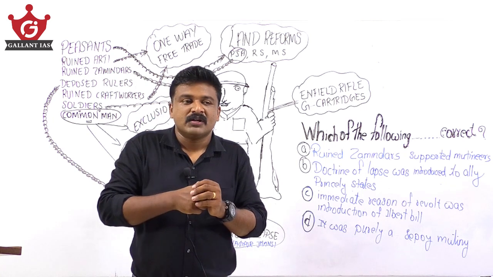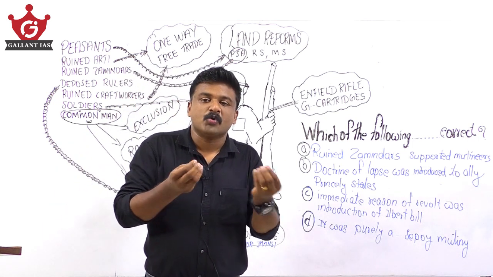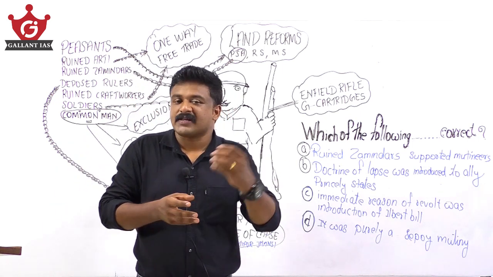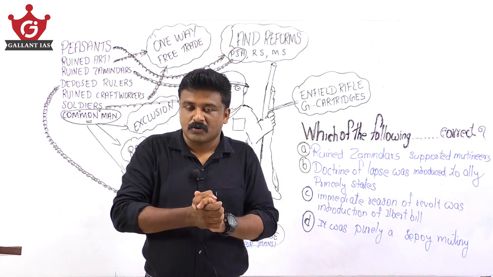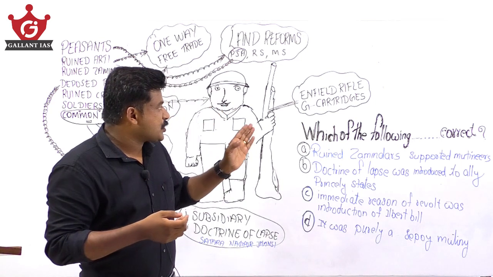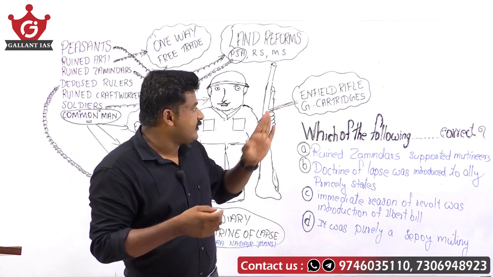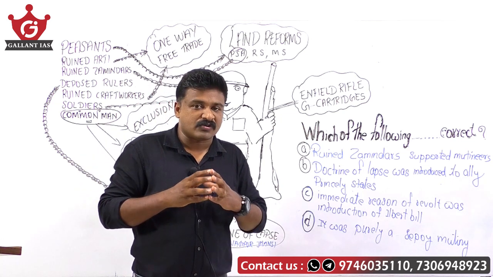So a rumor spread in the military camp that this grease is made of cow's fat or pig's fat. Cow is a sacred animal for Hindu soldiers, and pig is a religious taboo for Muslim soldiers. So they refused to use such greased cartridges. The introduction of the compulsory Enfield rifle and greased cartridges is the immediate reason why the soldiers revolted.